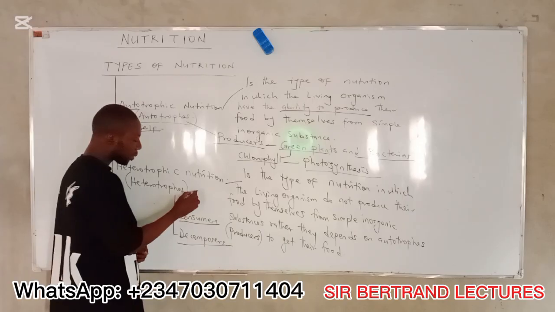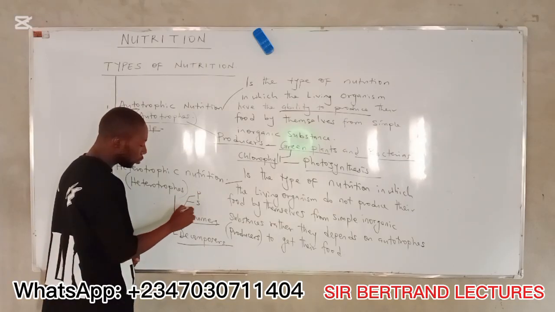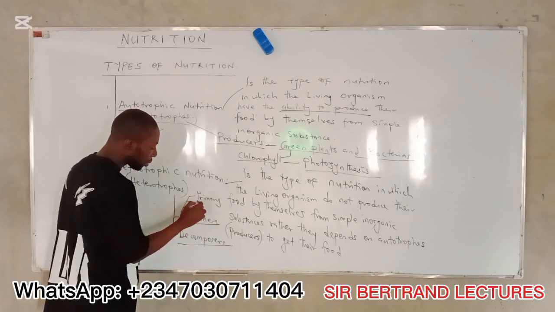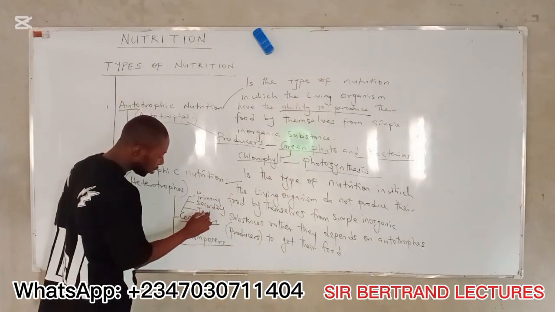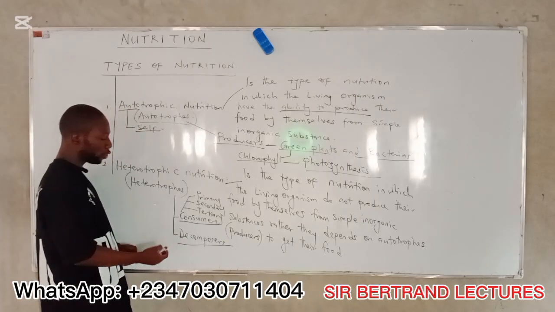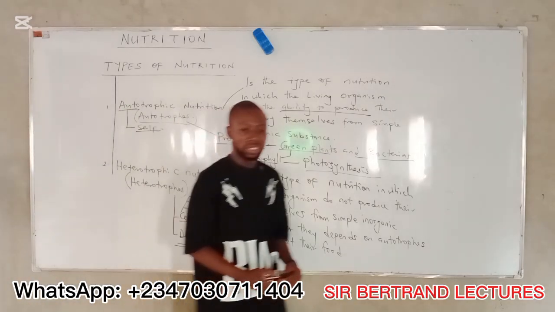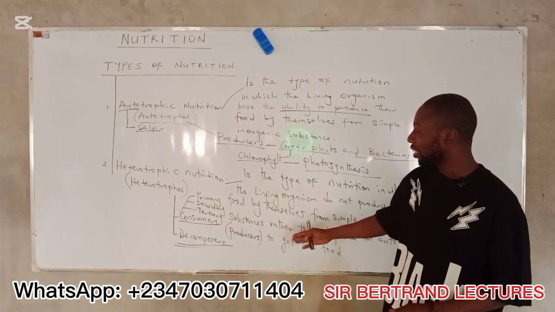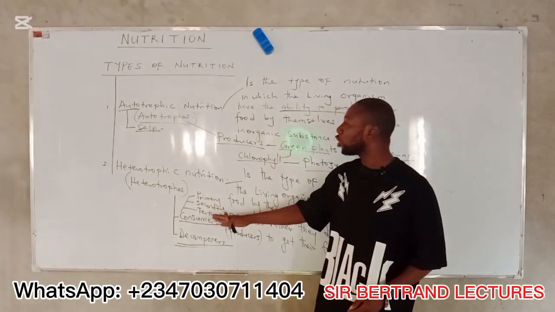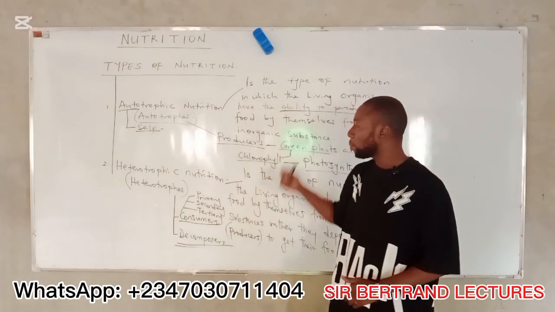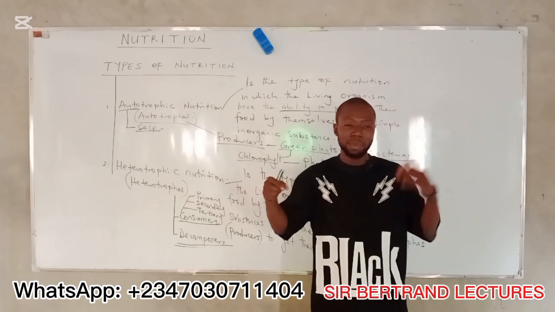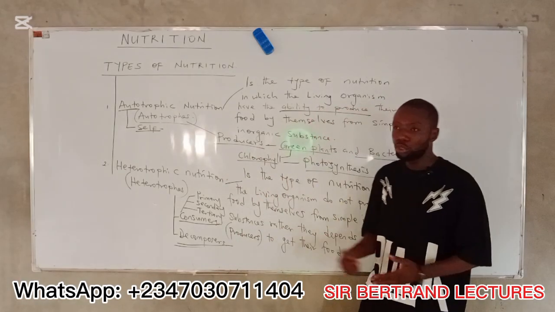We have the primary consumer, secondary consumer, and tertiary consumer. Then we have decomposers. All of them make up the heterotrophs. They are not producers. They depend on already made food by plants and bacteria to acquire their nutrients.